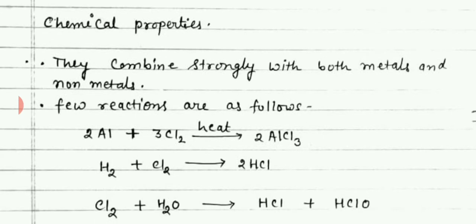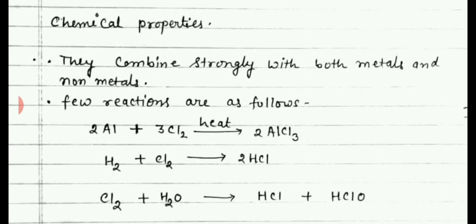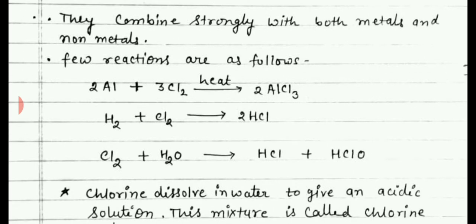Now come to the chemical properties of halogens. We know that they are highly reactive. That's why they can combine strongly with the metals and non-metals also. They will react not only with metals, they will react with non-metals also. Now we take few reactions of halogens.